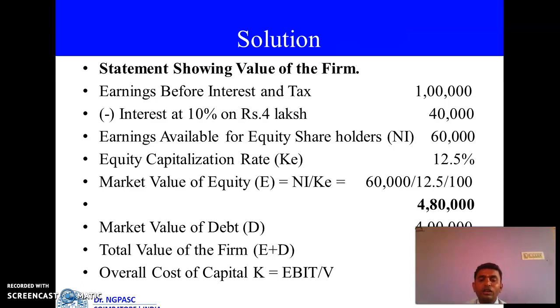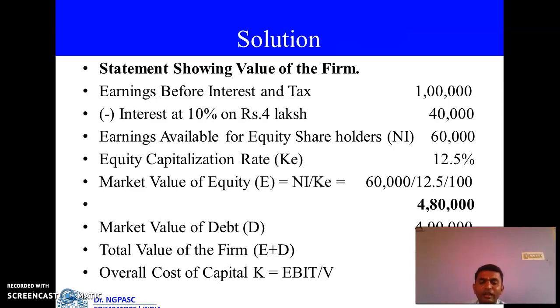Are you clear? So, next, what is the next one? Market value of the debt. Already given in your question. The value is 4 lakhs. Alright. Now we can find out the total value of the firm. What's the formula of total value of the firm? That is called E plus D. V is equal to E plus D. E is nothing but market value of the equity and D is nothing but market value of the debt. So as we found earlier, E value, what's E value? 4,80,000. What's the D value? 4 lakh. Therefore, 4,80,000 plus 4 lakh, you get 8,80,000. Okay, this is called total value of the firm.